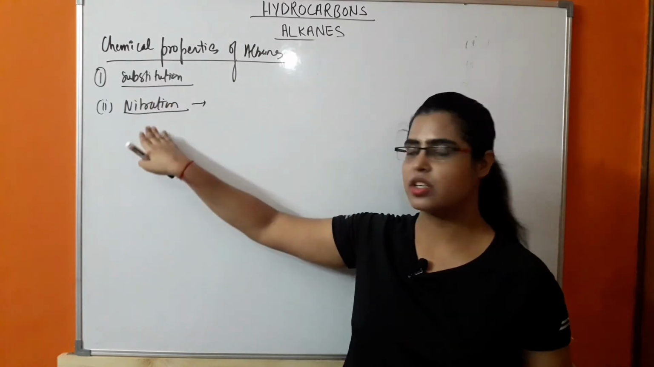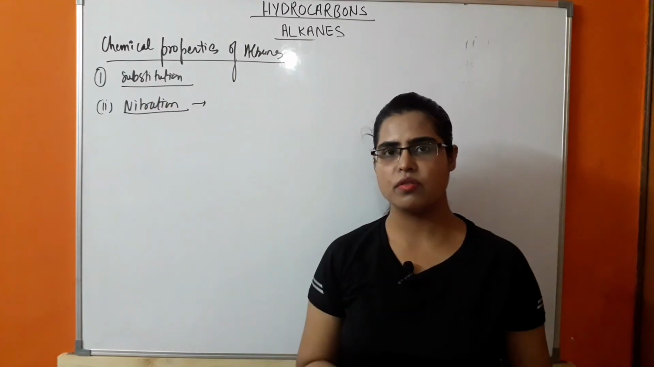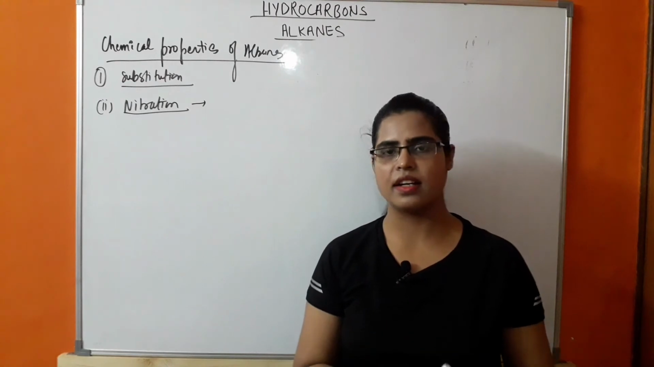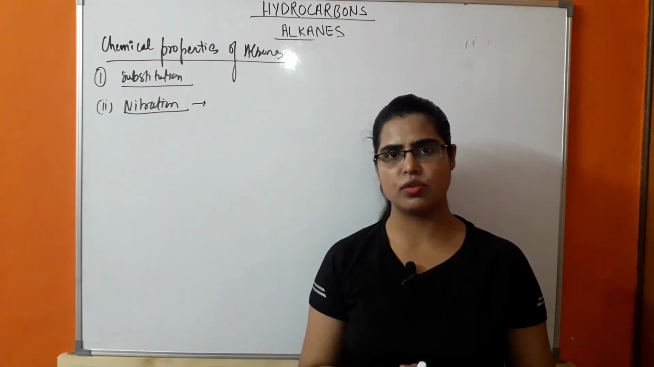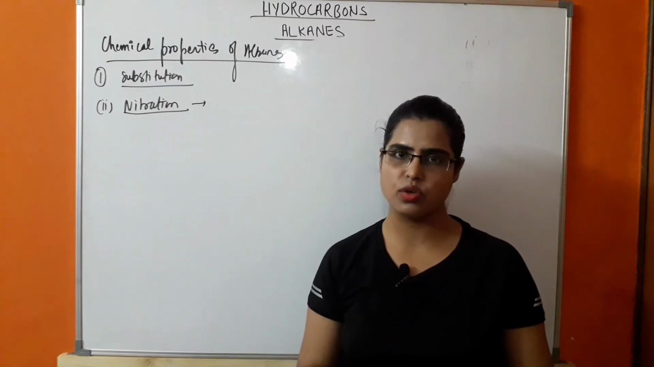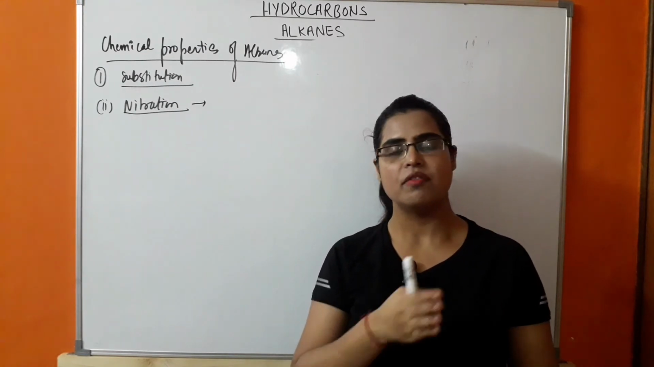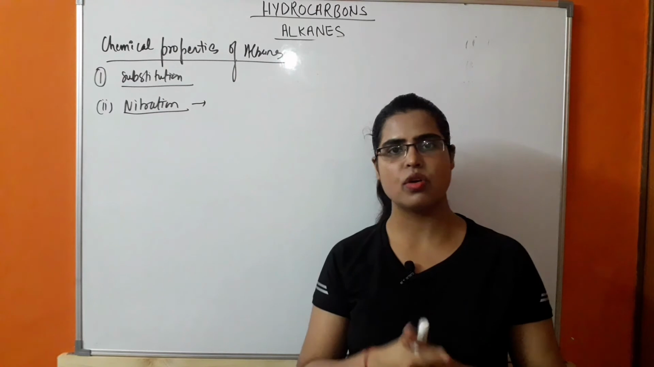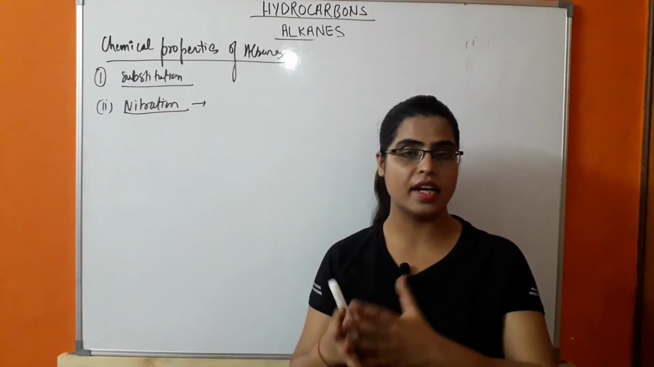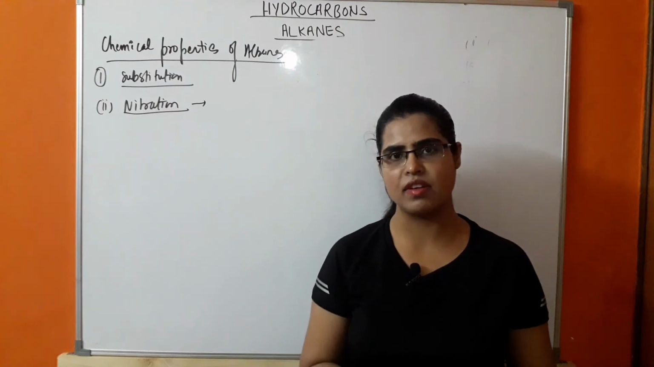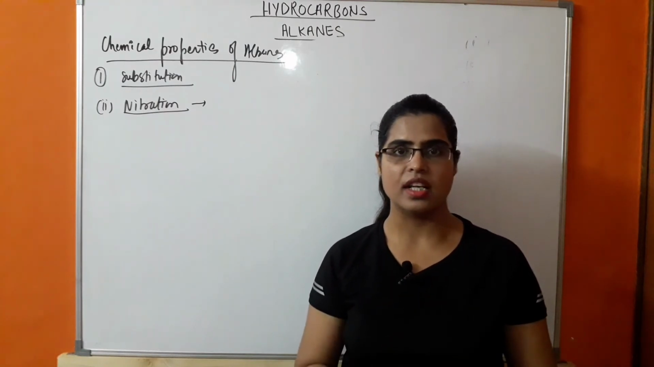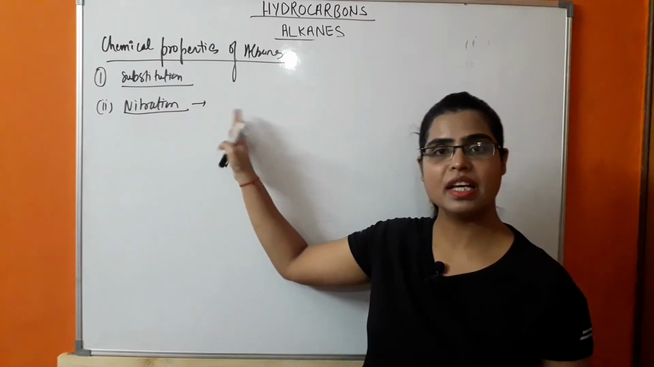Next is nitration. In the case of nitration, alkane cannot directly react with HNO3. So instead of directly reacting with HNO3, fuming HNO3 is used. What is fuming HNO3? When alkane in the presence of HNO3 is heated to a high temperature of about 423 to 673 Kelvin under pressure, that is known as fuming HNO3.